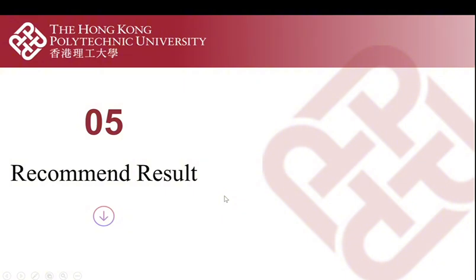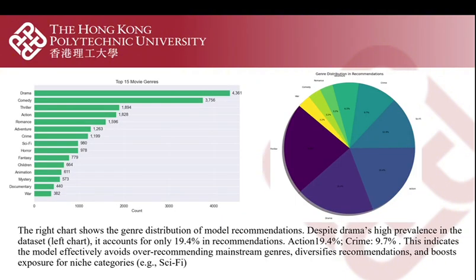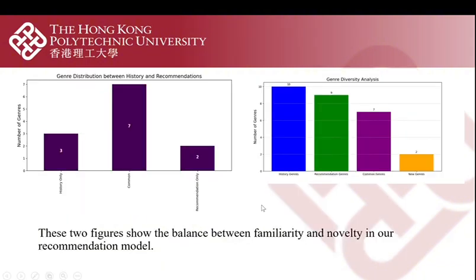The next part is recommended results. The chart on the right shows the distribution of recommendations generated by the model. Although drama constitutes a large proportion in the dataset, as shown in the left chart, it only accounts for 19.4% in the recommendation results. This indicates that the model can effectively avoid over-recommending mainstream genres.